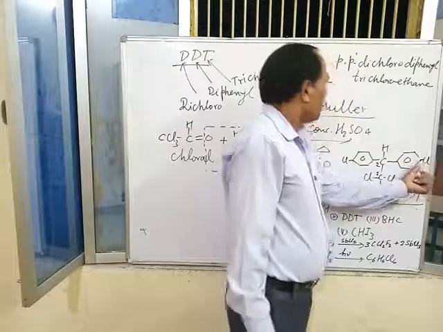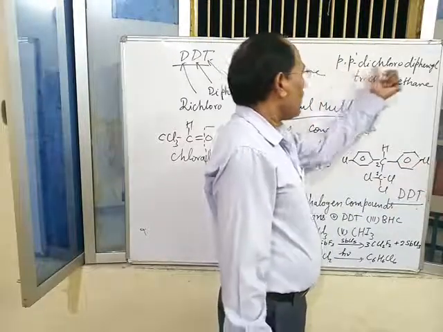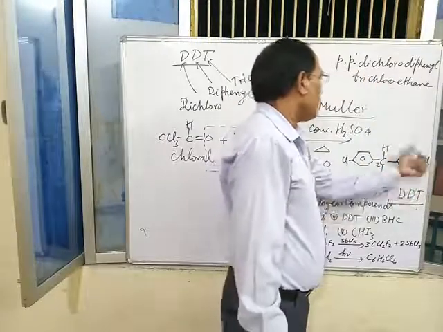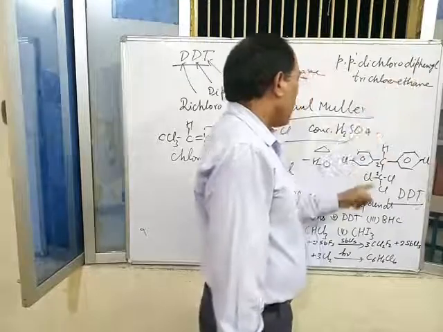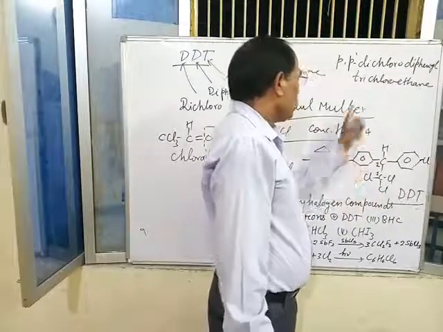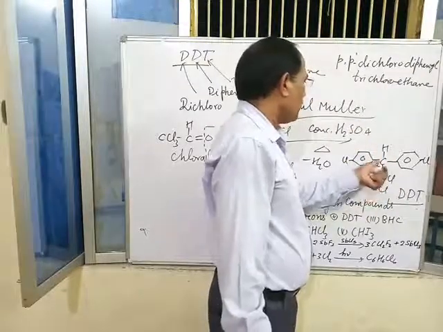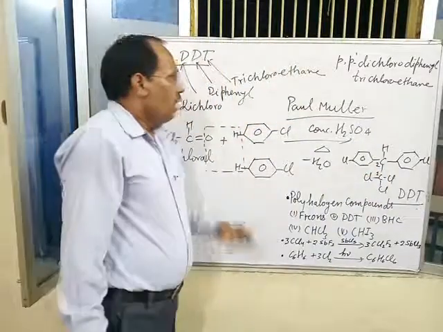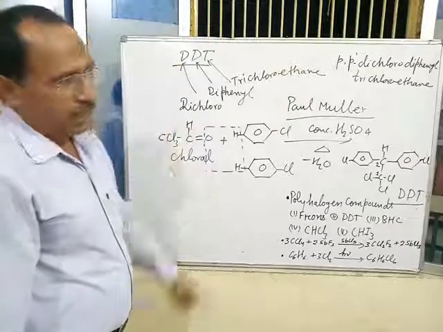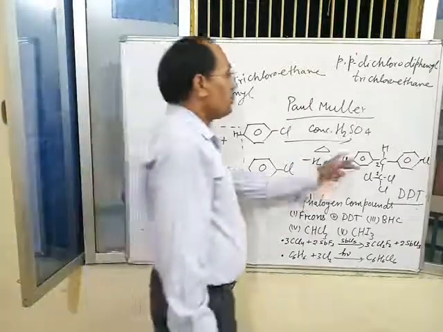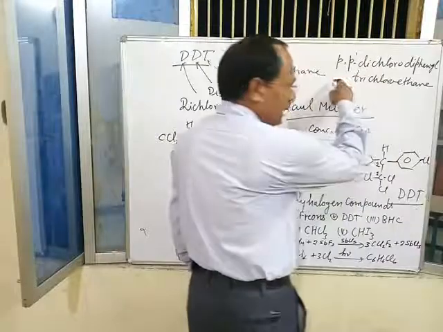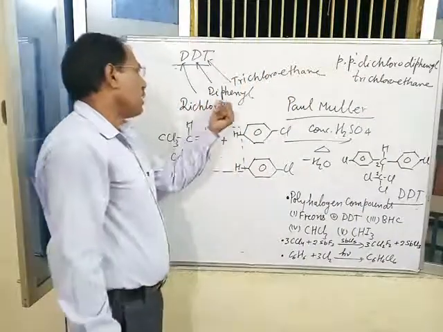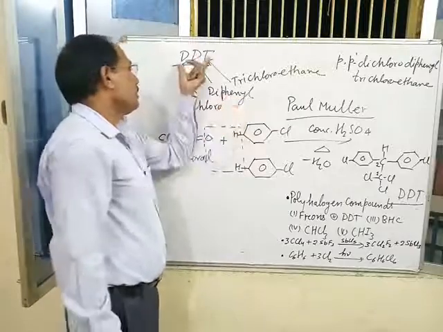It is parachloro, so it is written as para dichloro. Diphenyl, this is phenyl group, and trichloro, 3 chlorine, and 2 carbon in main carbon chain, ethane. This is also IUPAC name of DDT, and its full form is dichloro diphenyl trichloroethane, in short written as DDT.